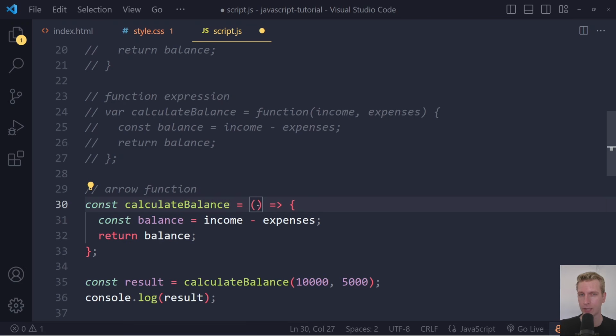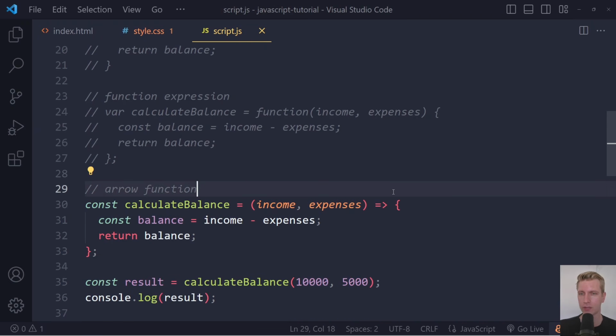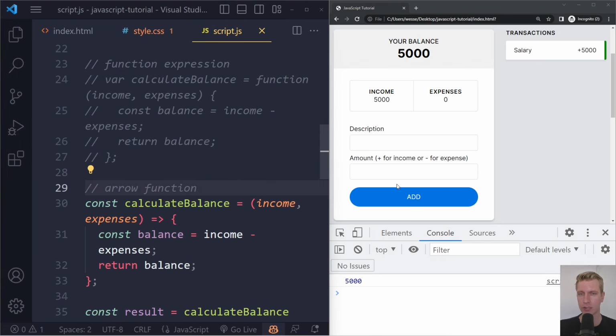You would just write that in these parentheses like before, right? So the inputs are still here, right? So if you look at the difference now, we have essentially removed the function keyword here and replaced it with this arrow sign. So it's a bit shorter syntax, so it's a bit quicker to write, but it's not a huge difference, right? But let's actually try if this actually works.